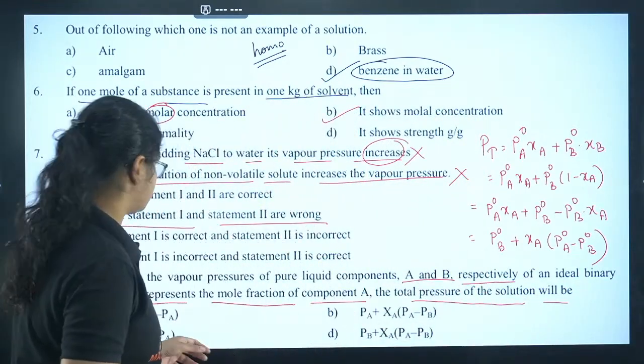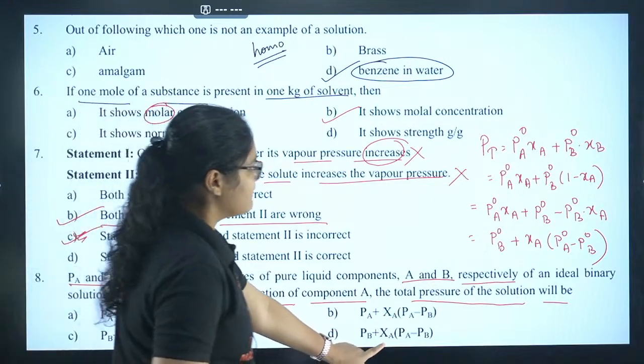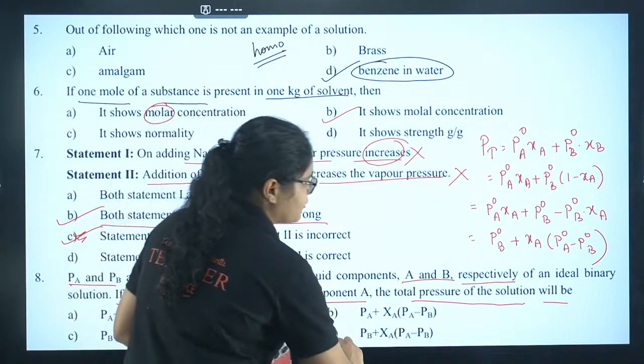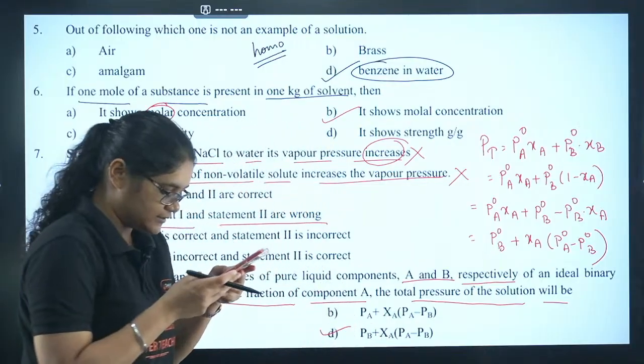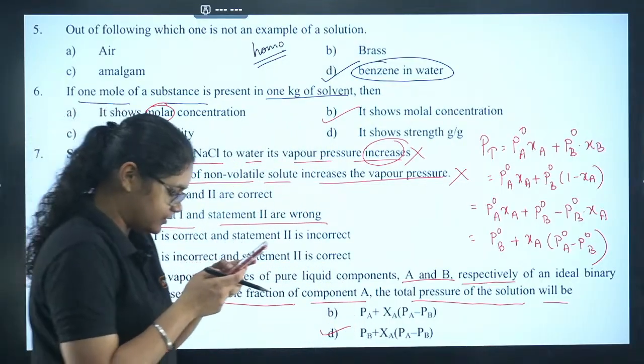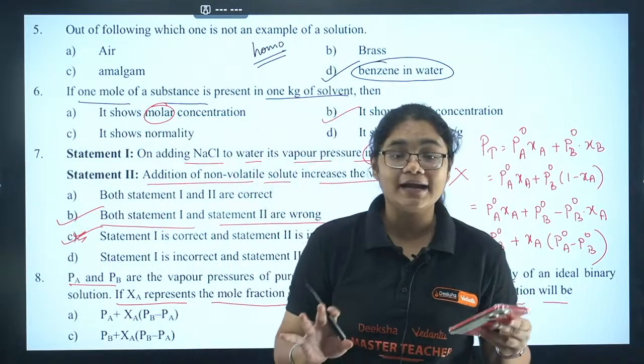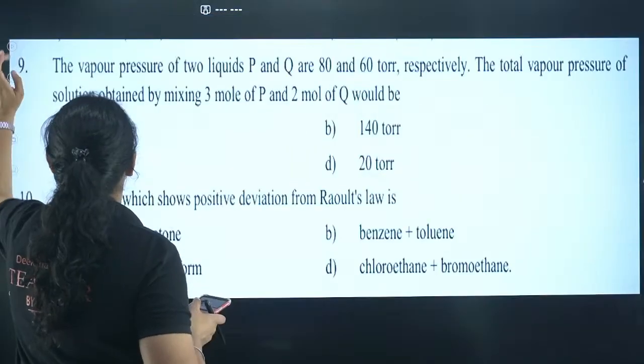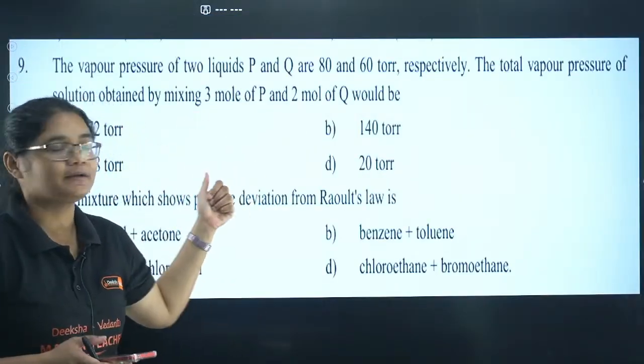So which option is correct? P naught B plus XA into P naught A minus P naught B. So I am getting option number D as the correct answer. Yes, all of you have got D. That is absolutely correct, and I am so happy that you have done this question correctly. Moving to the next question, question number 9, a very simple question.